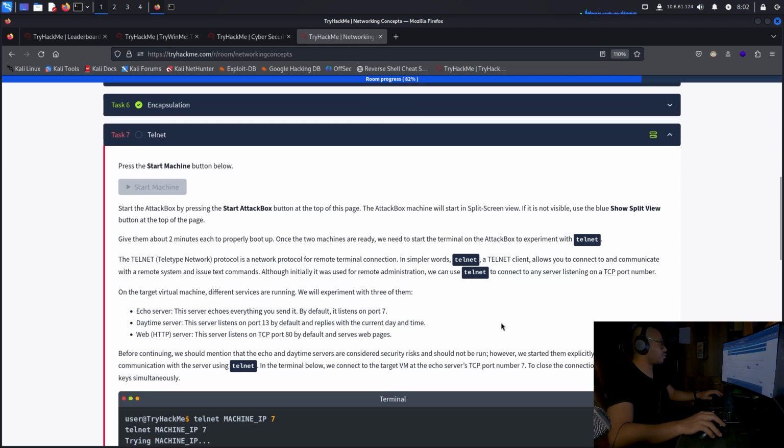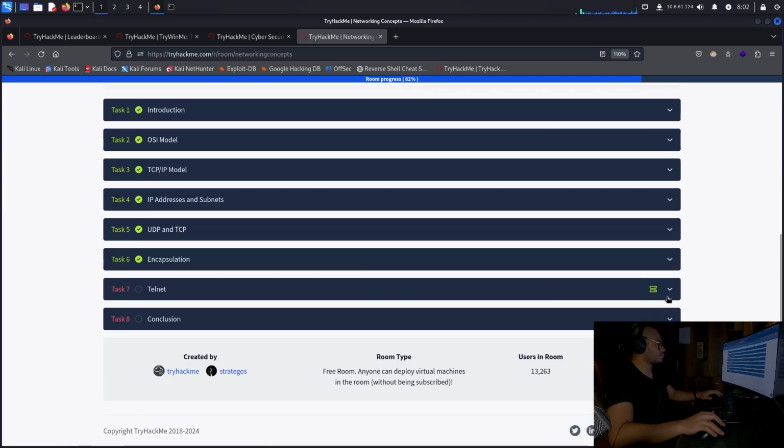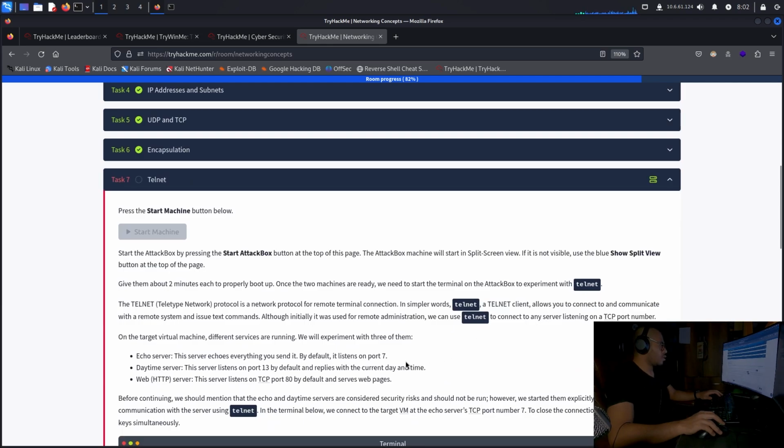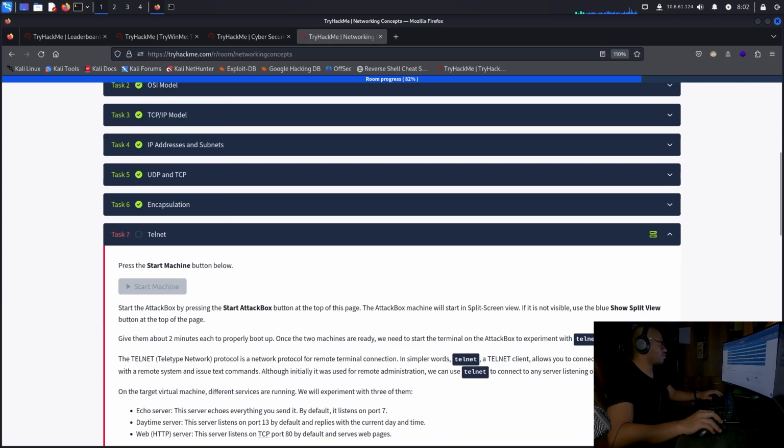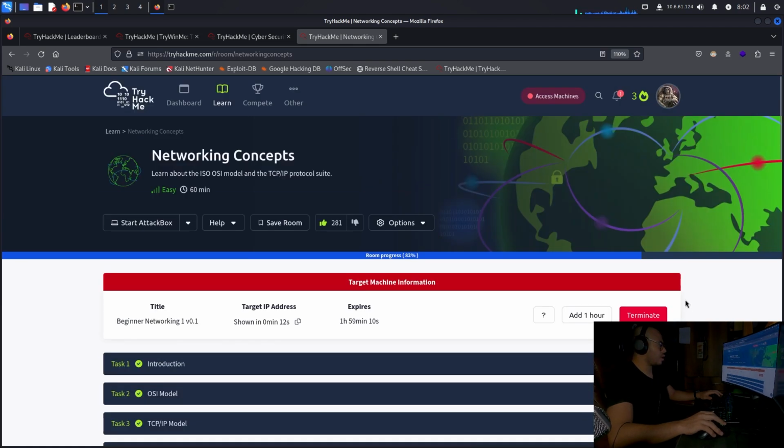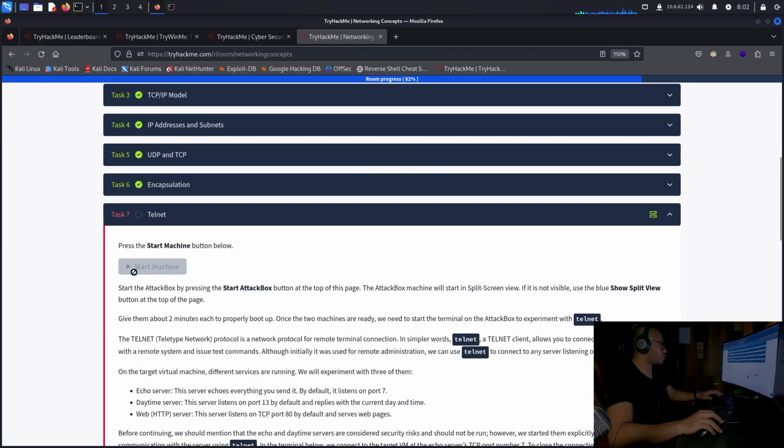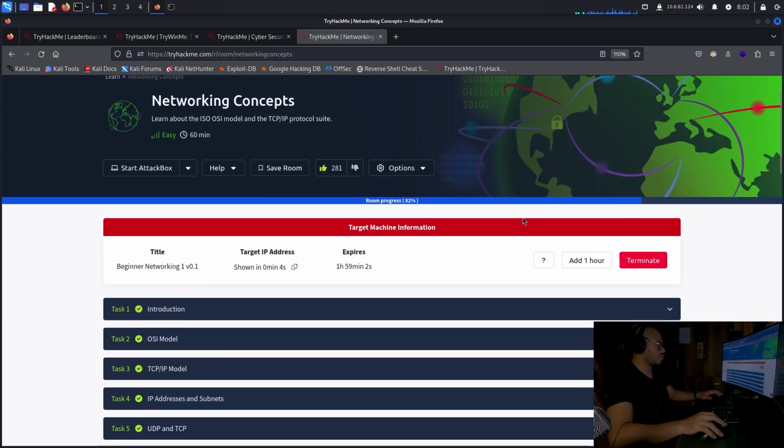Echo server. This server echoes everything you send it. By default, it listens on port 7, right? So I just want to check where I will have this machine. Let's split this.